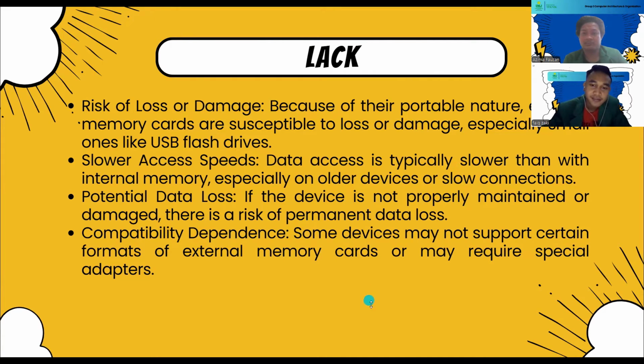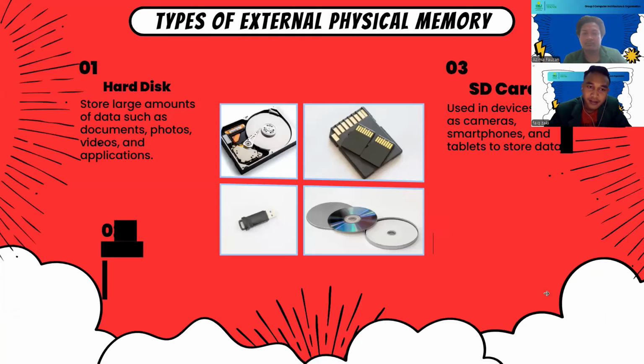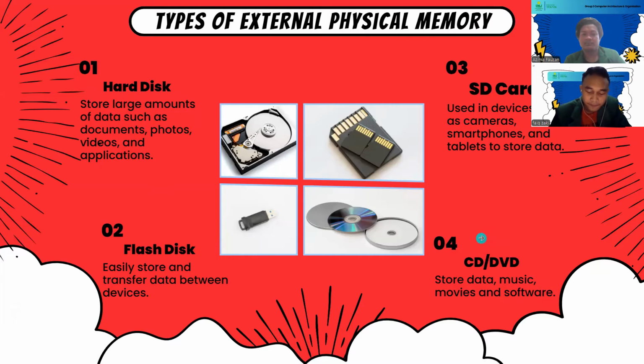Yeah, and then this is a type of external physical memory. This is the hard disk, which can store a large amount of data such as documents, photos, videos, and applications. And then we have the flash disk. It can easily store and transfer data between devices, and it is more lightweight than a hard disk, but you can use it the same way as a hard disk.